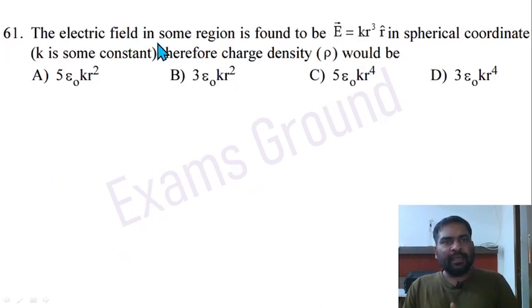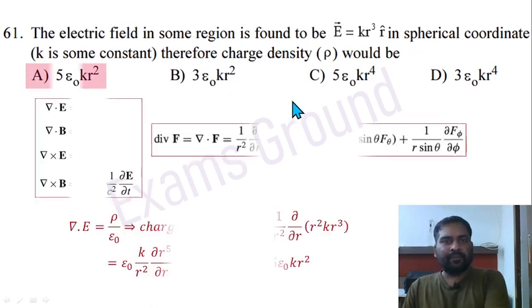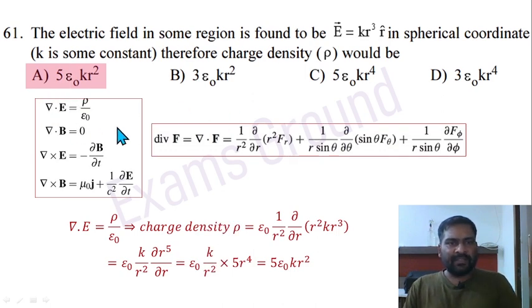Question 61. The electric field in some region is found to be E equal to k r cube r cap in the spherical coordinate. Therefore, charge density rho would be. So just use this Maxwell's equation, del dot E equal to rho by epsilon naught, divergence E. There is only r term there. Then use only this term: 1 by r square del over del r of r square Fr. Fr is equal to k r cube r cap. Just put it there and solve it. Then the answer is going to be 5 epsilon naught k r square. Option A is correct here.